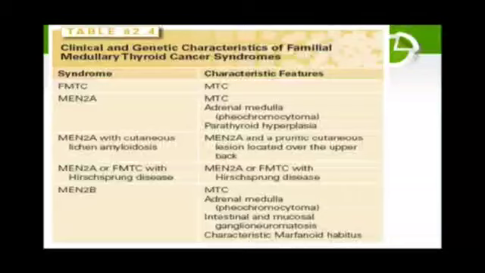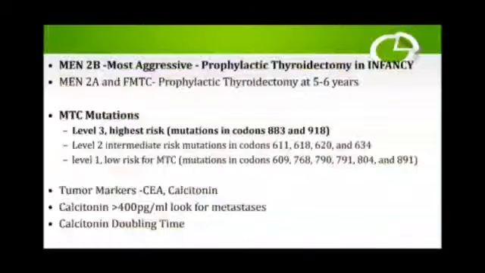There is no involvement of the parathyroid. Intestinal ganglioneuromas will be there, and characteristic marfanoid habitus. MEN2B is the most aggressive; the treatment is prophylactic thyroidectomy in infancy. And in MEN2A with familial medullary thyroid cancer, you do prophylactic thyroidectomy at 5 to 6 years.